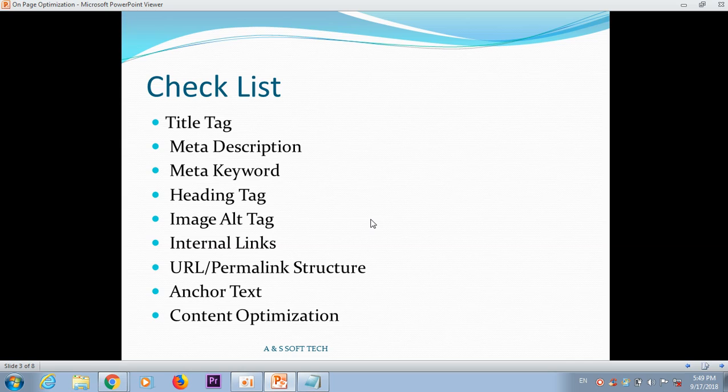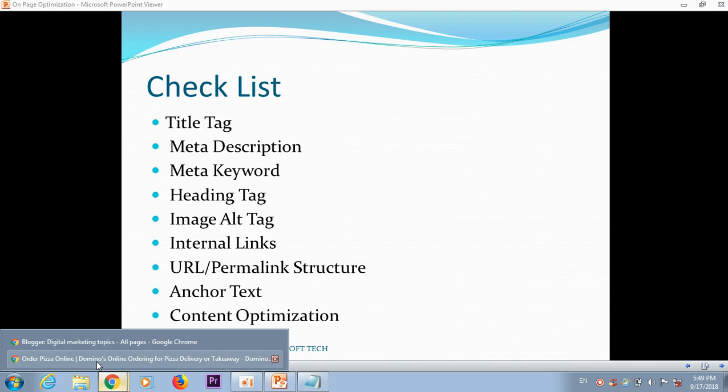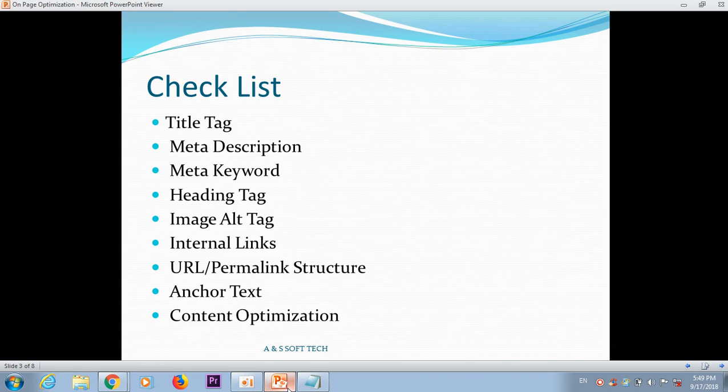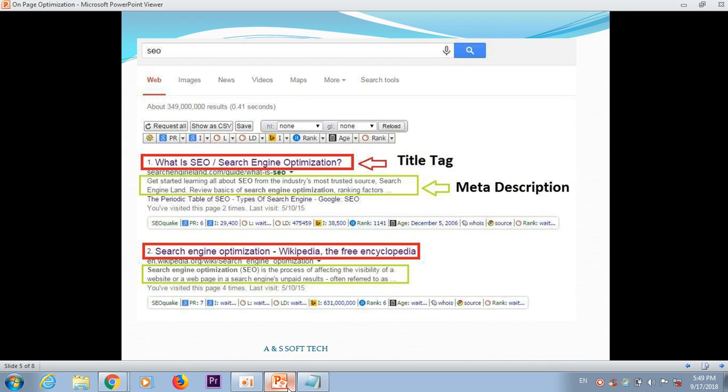Today I'm going to explain the first thing, the title tag. What is a title tag? In the next slide, for example, I search in Google for SEO. A lot of websites came up in the search engine results page. See, this is the title tag, which I am showing with the arrow. The red box is the title tag.